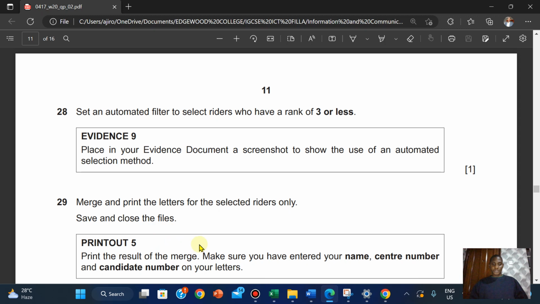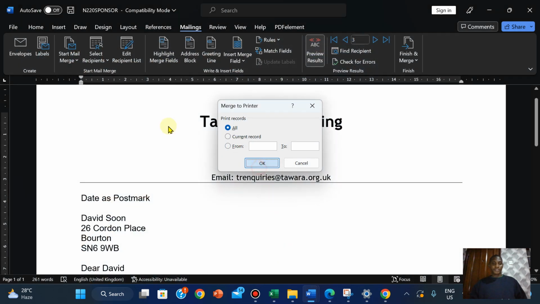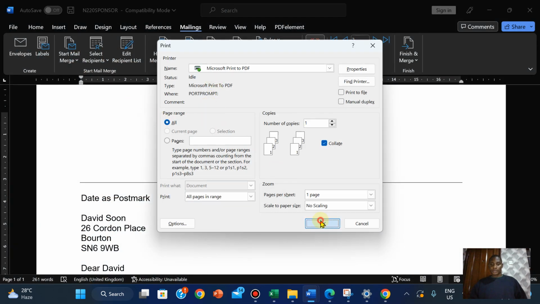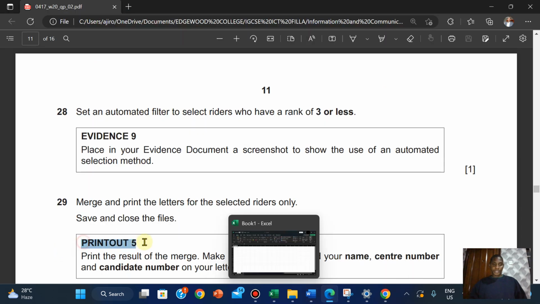Print the result of the merge. Make sure you have entered your name, center number, and candidate numbers on your letters. This is very important because if you don't have your name and center number, it's not going to be marked. So it's very important that you adhere, and it's written in bold to show you how important it is. All right. So I have here to be printout 5. Just going to copy it.